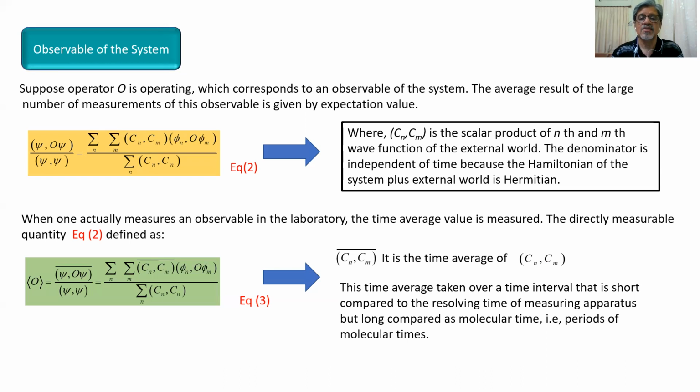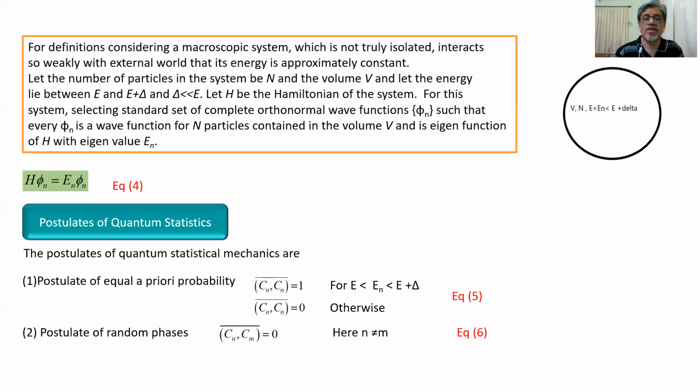So the time average is taken over a time interval that is short compared to the resolving time of a measurement apparatus. Any measuring apparatus has some resolving time, maybe a millisecond or microsecond. That depends upon the machine or apparatus we have selected. And in comparison to that, the molecular times are very short. So the time average is something in between these two limits, and that is represented by equation number 3.